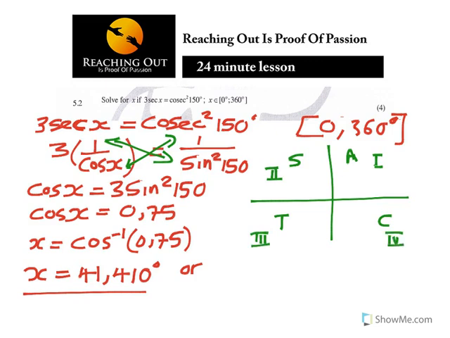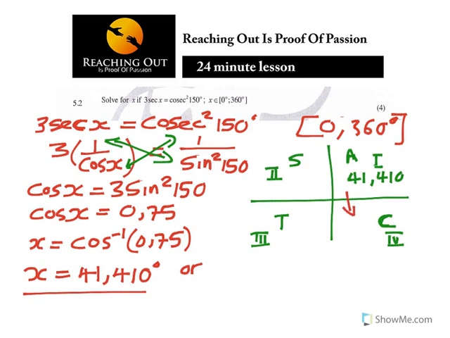In the third quadrant, tan is positive, and in the fourth quadrant, C, which is cos, is positive. Now, we have solved for cos x. The first value is 41.410, which is positive, but the other part where cos is positive is in the fourth quadrant.